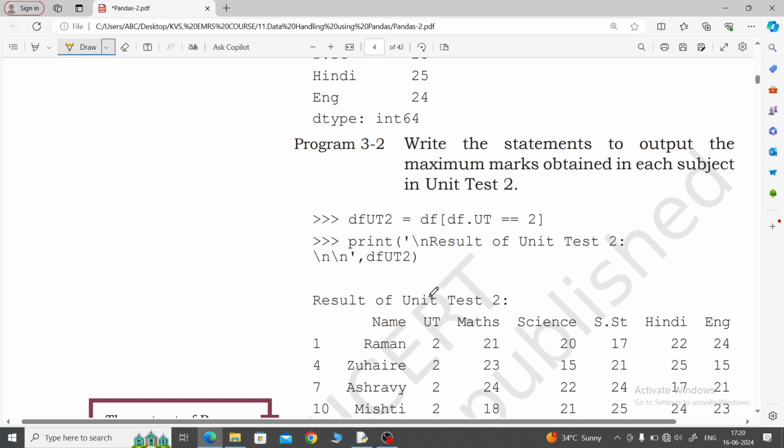Now come here. Write these statements to output the maximum marks obtained in each subject in unit test 2 only. Here it is mentioned unit test 2. So listen, whenever we write df, then inside the bracket df.ut2, because data frame dot column name, this is the column name and this is the data frame.